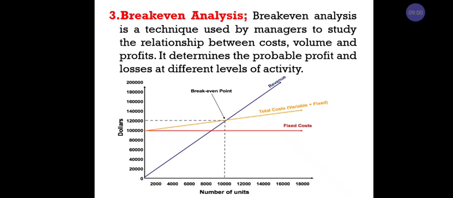They have a formula to calculate this analysis. The formula is: break-even point equals fixed cost divided by selling price per unit minus variable cost per unit. In this way we calculate the break-even analysis.